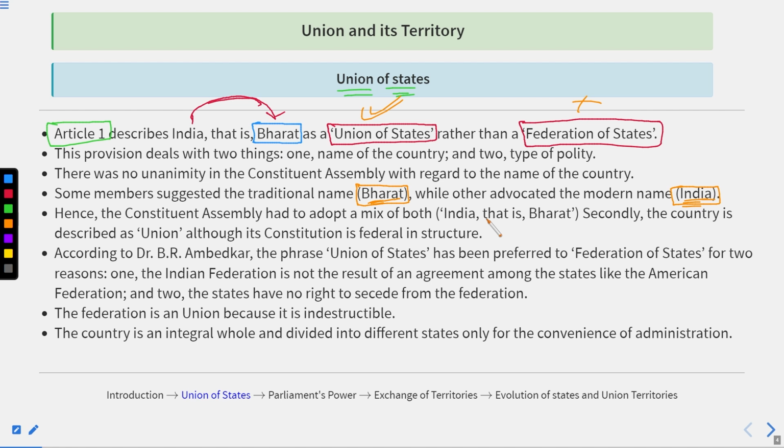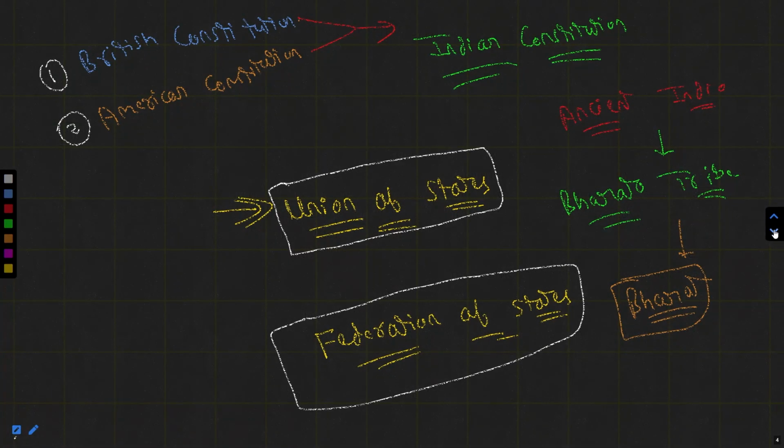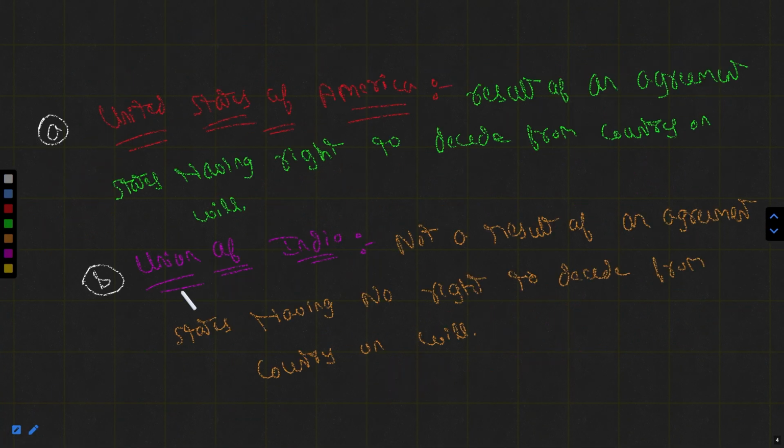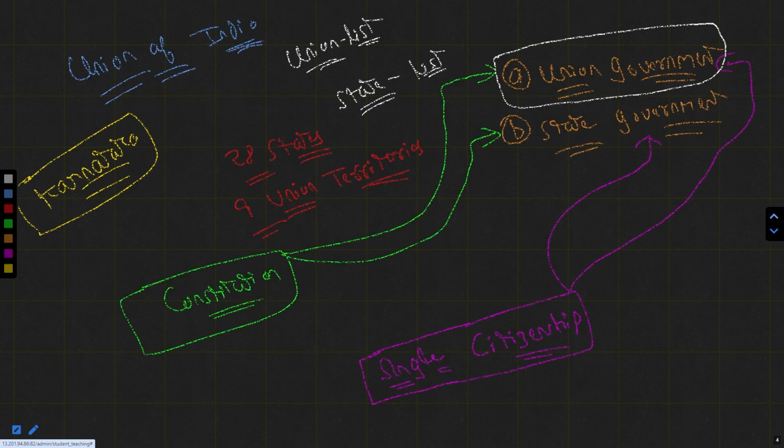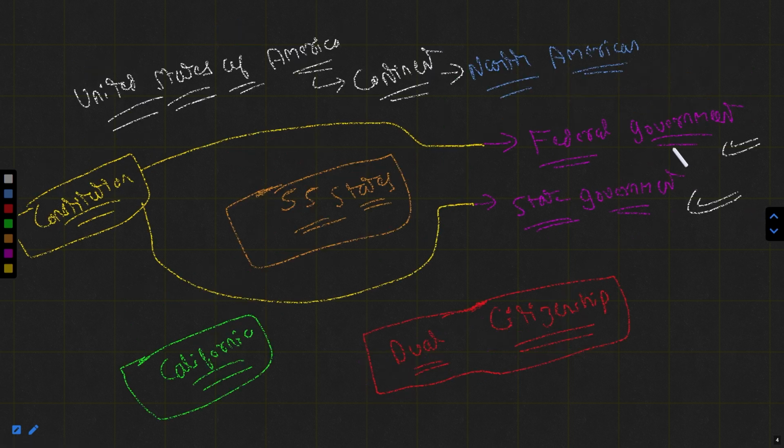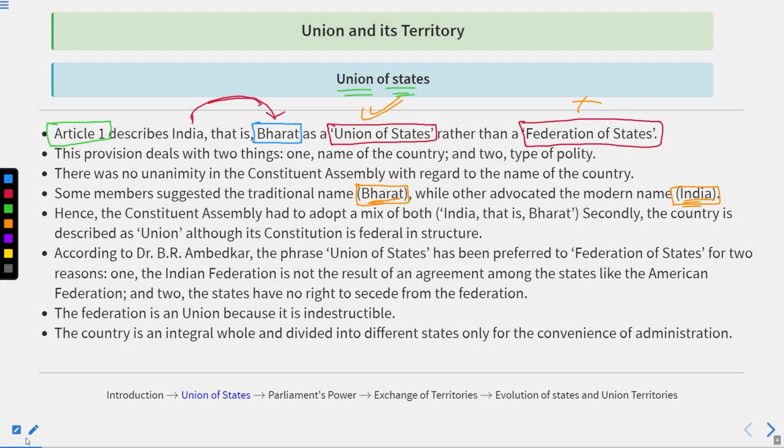Secondly, the country is described as a union, although its constitution is federal in structure. So however we call our country a union, it means that no state has the right to secede from the country on a whim. But if we talk about the government structure, then we know it's very similar to the federal structure. Government is divided: states have their own powers and the union has its own powers in respect of the matters listed in the union list and the state list.